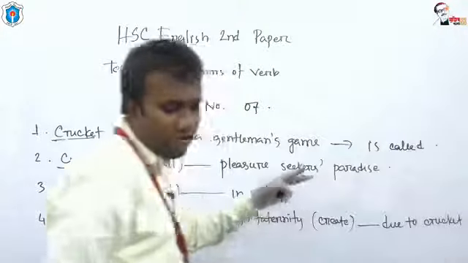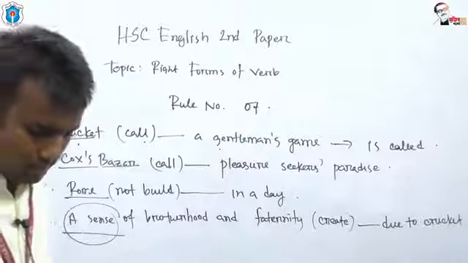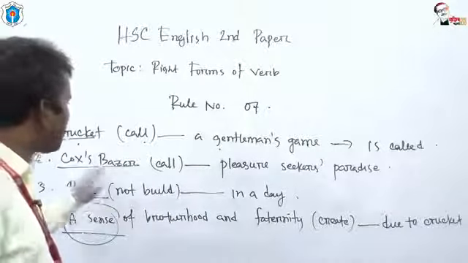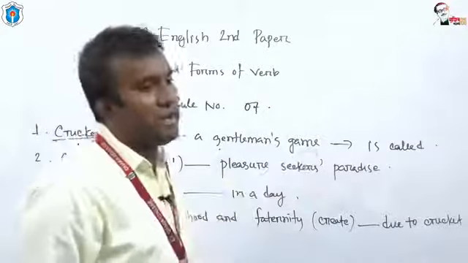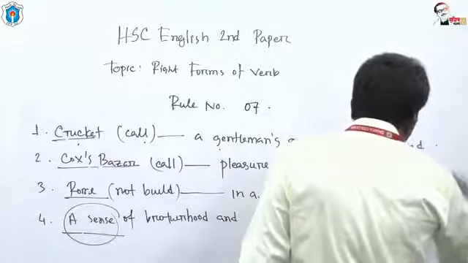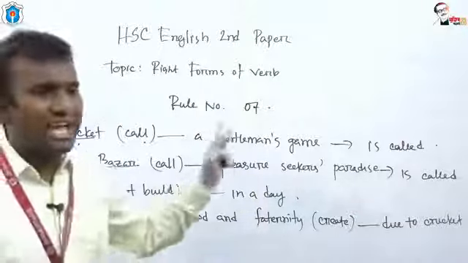So what is the answer for question number 1? It is 'is called'. And the second one, Cox's Bazar call pleasure seekers paradise. The auxiliary is 'is' and the main verb is 'called'. The first 2 answers are 'is called' and 'is called'.